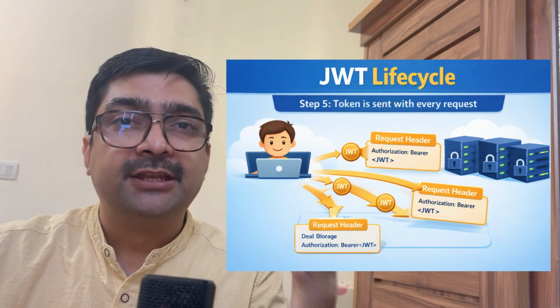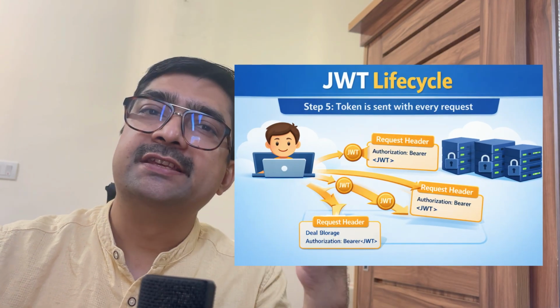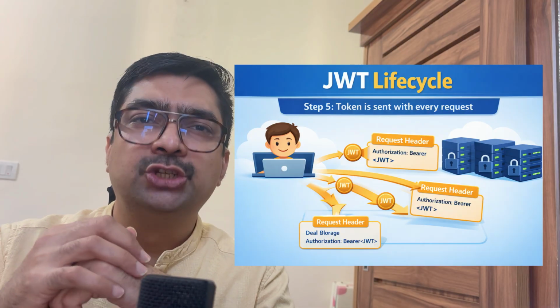Step number five. Now, every subsequent request that you make after the login, the token is sent along with that request, usually in the request headers. Right? This is just like you got the wristband, now you're walking in and around the concert area. Step number six.